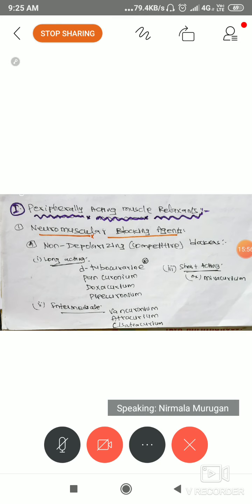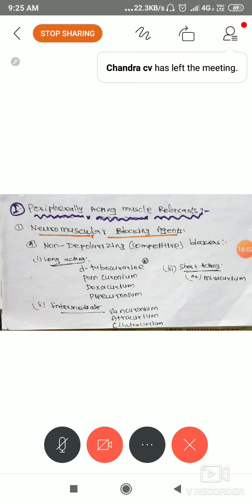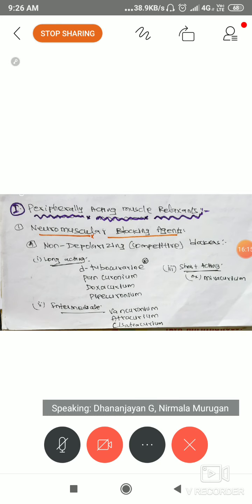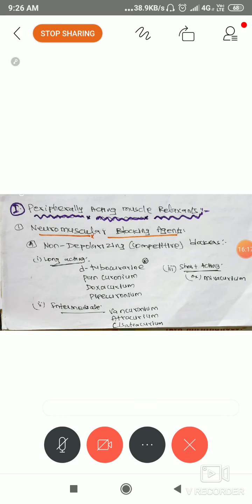So what I'm trying to say is, the heading is non-depolarizing blockers. That means competitively they are blocking the depolarization curve. Depolarization means, for example, entry of sodium. Sodium is responsible for muscle excitability, muscle contraction. So entry of sodium and efflux of potassium will raise the depolarization.